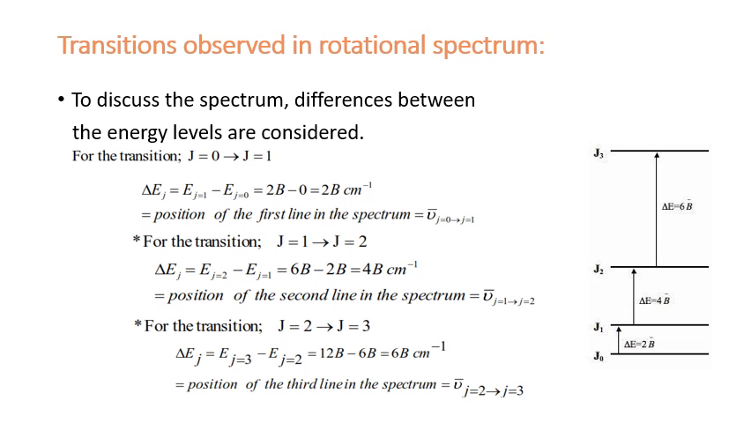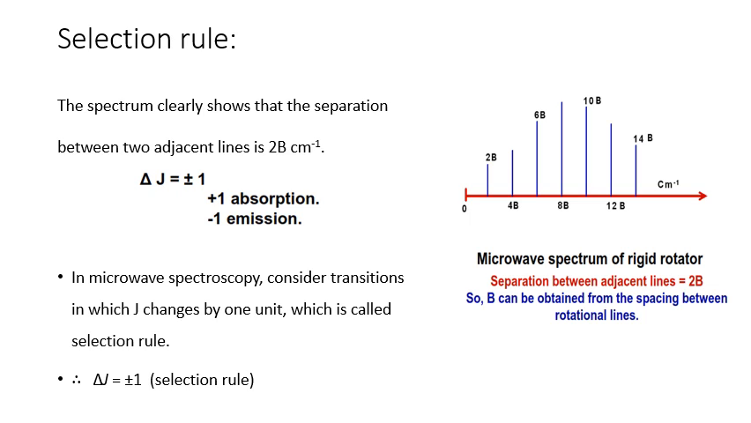For the transition J equal to 1 to J equal to 2, the energy of the molecule will be 4B centimeter inverse. So the absorption line here appears at 4B centimeter inverse. And for the transition J equal to 2 to J equal to 3, it will be at 6B centimeter inverse and so on. So from the microwave spectrum of a rigid rotator, it is observed that two adjacent spectral lines are separated by just 2B centimeter inverse.